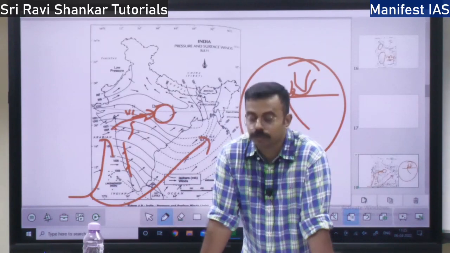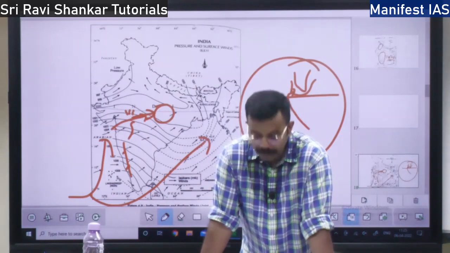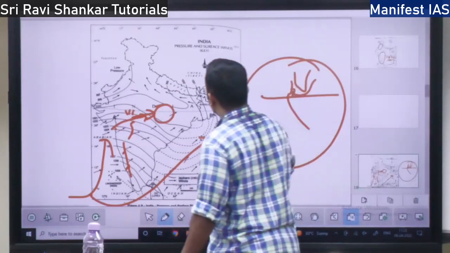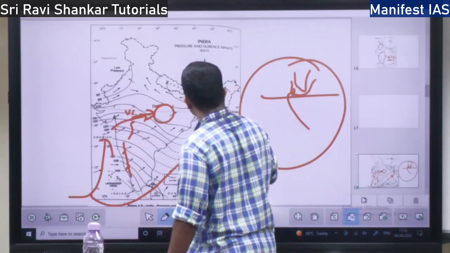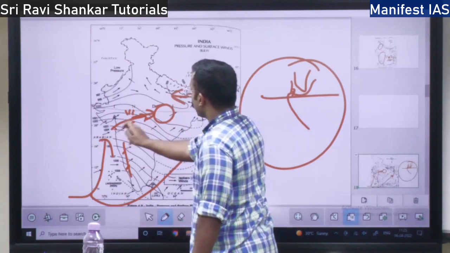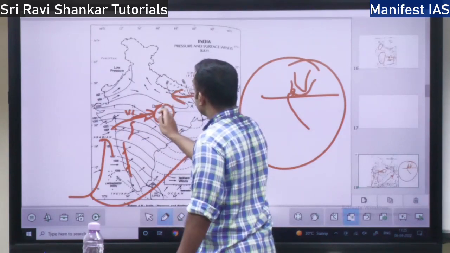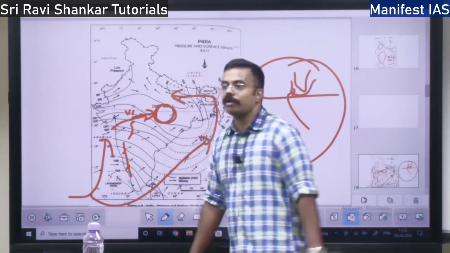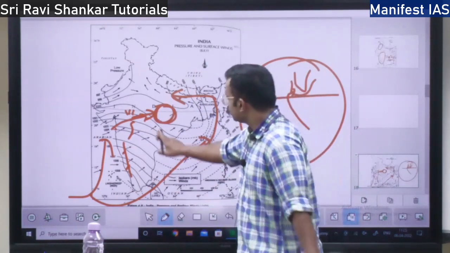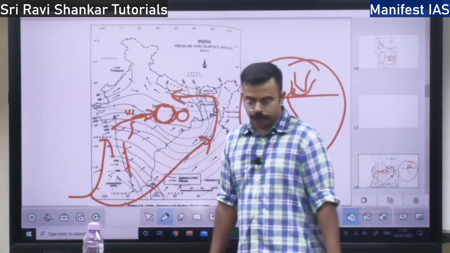This second branch goes to central India and merges with the Bay of Bengal branch. The Bay of Bengal branch of monsoon comes from this direction and goes like this. So this second branch will go up to central India and merge with the Bay of Bengal branch. It goes up to the Chota Nagpur plateau.